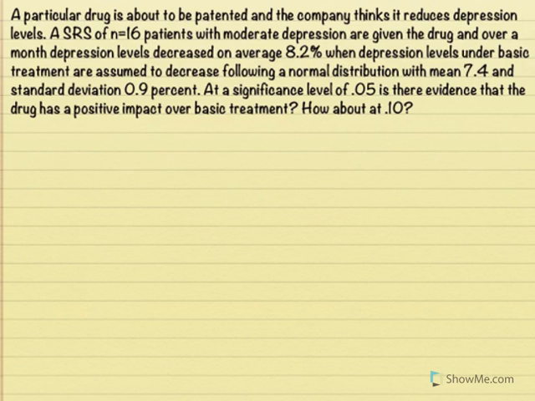So a particular drug is about to be patented, and the company thinks it reduces depression levels. A simple random sample of n equals 16 patients with moderate depression are given the drug, and over a month, depression levels decrease to on average 8.2%, when depression levels under basic treatment are assumed to decrease following a normal distribution with mean 7.4 and standard deviation 0.9%. At a significance level of 0.05, is there evidence that the drug has a positive impact over basic treatment?